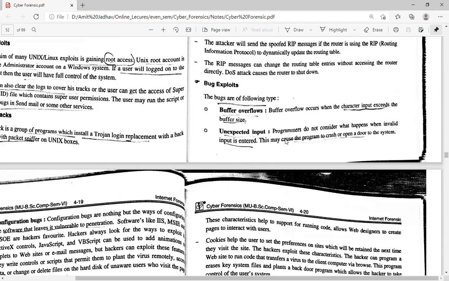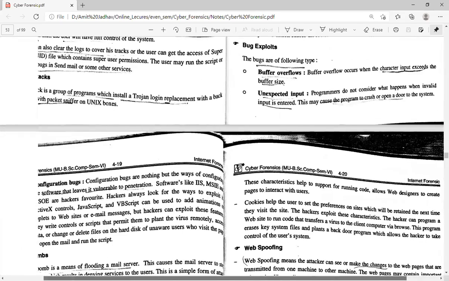Then next one is the unexpected input. Programmers do not consider what happens when invalid input is entered. This may cause the program to crash or open a door into the system. So sometimes the hacker gives invalid input, and due to this, the program may crash. So that is nothing but the unexpected input.